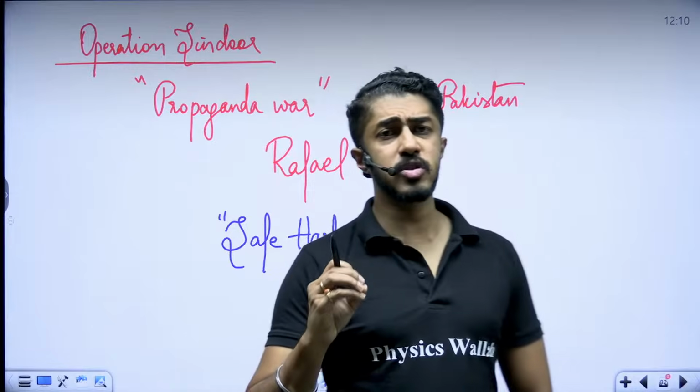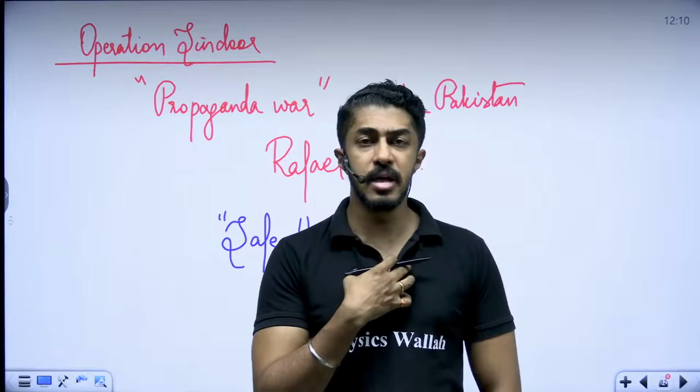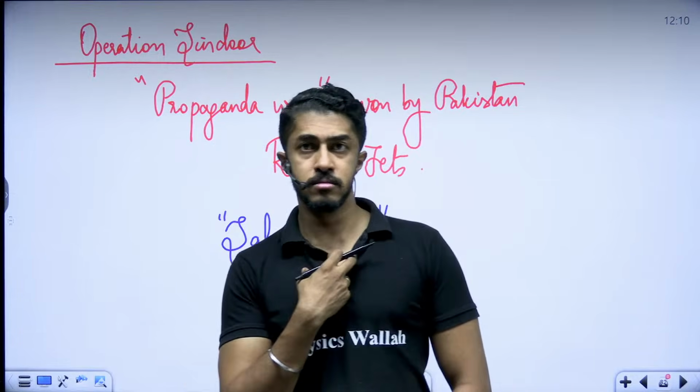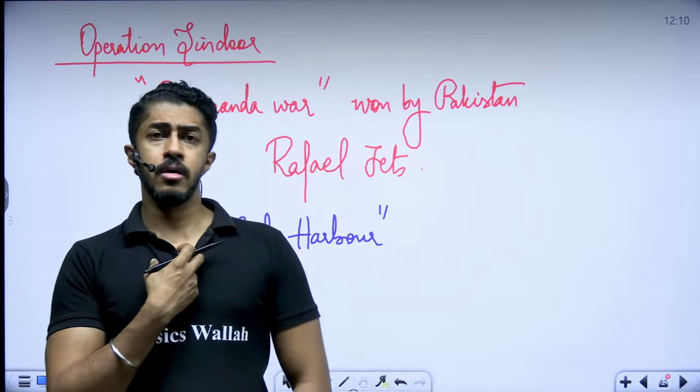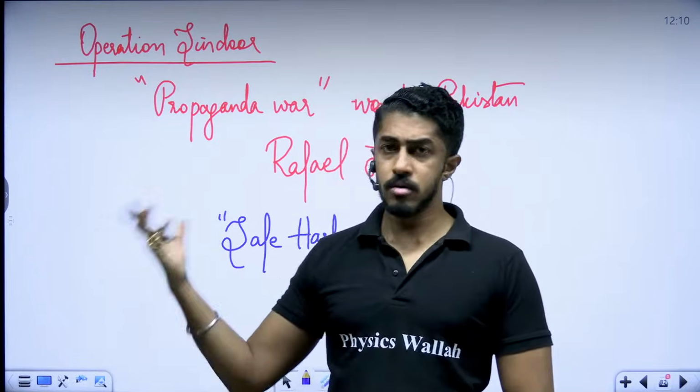Safe harbor simply means what? So I am a social media intermediary. Intermediary means, let us say I'm Instagram, I'm YouTube, I'm Facebook. Okay. I'm Instagram, Facebook, or YouTube.